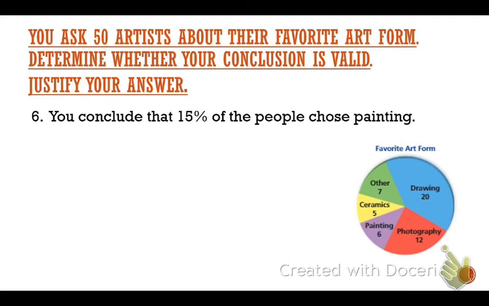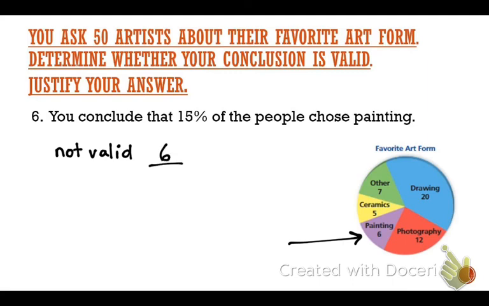I'm hearing a lot of people tell me that you believe it's not valid. If you think that is not valid, I want you to explain to me, why is it not valid? Okay, so if it's 15% and we have 50 artists, the paintings is 6. What he's saying right here, if I look, I can see 6 people of those 50 enjoyed painting.